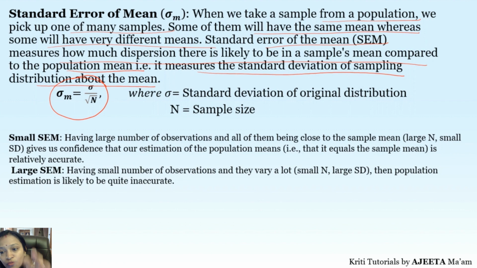which you have used in the formula of margin of error. So this is a small formula which is given in the book also. So this is the term standard error of mean, which gives you the difference between the population mean and the sample means. Right, how dispersed your data is, how much difference there is between the two. So if you have a small standard error of mean, it means your population mean and sample mean are close to each other, they are almost the same. Correct. And if we get a large SEM, that is large standard error of mean, then it means there is going to be a lot of variation between population mean and sample mean. Correct. So this is what we have.